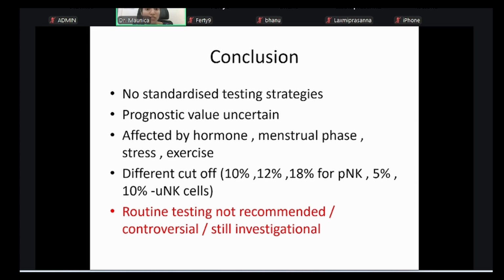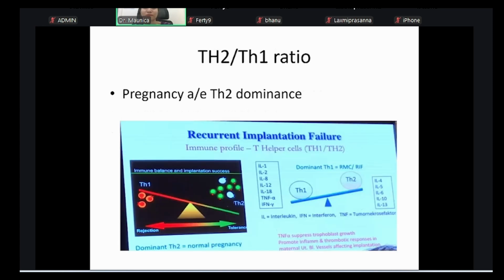It is in fact controversial. It is still investigational. Coming to T helper ratio, what is good? You have T helper 1, then you have T helper 2. T helper 1 release all these cytokines: interleukin 1, 2, 8, 12, 18, TNF alpha, interferon gamma, especially TNF alpha. So all these are pro-inflammatory. T helper 2 are interleukin 4, 5, 6, 10, and 13, which are anti-inflammatory. Now you want a ratio where T helper 2 cells are more than T helper 1 for a good implantation.